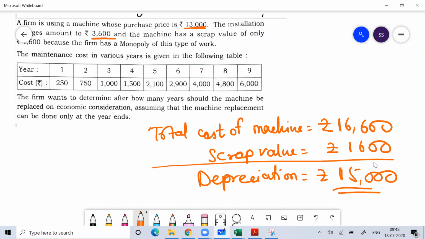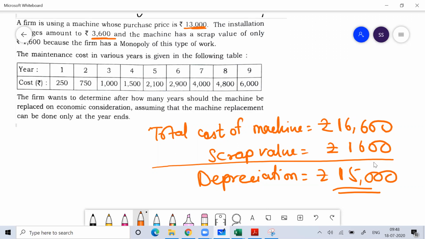One thing I want to clear for all of you: normally in accounts and other disciplines, whenever we talk about depreciation, we talk about it on a yearly basis. Here I'm not talking about depreciation on a yearly basis.